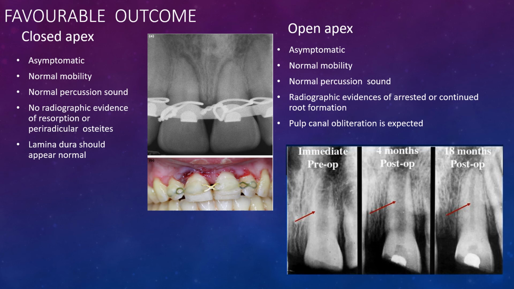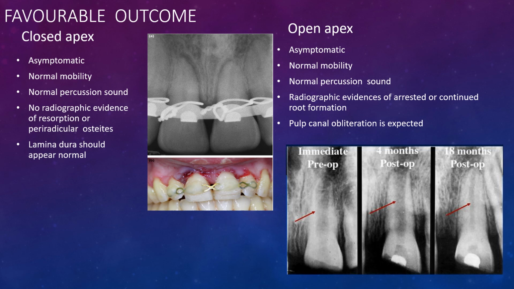Now let's discuss the favorable outcome of the reimplanted tooth. First, we are going to see the tooth with the closed apex. The tooth will be asymptomatic, the mobility will be negligible or there will be no mobility. The percussion sound will be normal. There will be no radiographic changes seen, like there will be no sign of any kind of resorption or any kind of periradicular osteitis, and the lamina dura will appear normal.